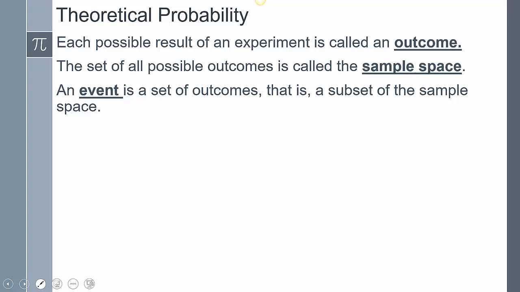Now with theoretical probability, we're going to do some definitions. Each possible result in an experiment is called an outcome. The set of all the possible outcomes is called the sample space. An event is the set of all outcomes that is a subset of the sample space.